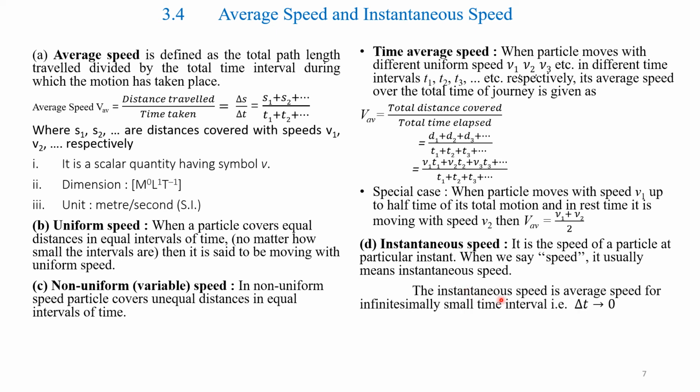The instantaneous speed is the average speed for an infinitesimally small time interval, that is delta t tending to 0. Instantaneous speed v is equal to the limit of delta s, that is the distance traveled, divided by time taken delta t, as delta t tends to 0, that is ds by dt.